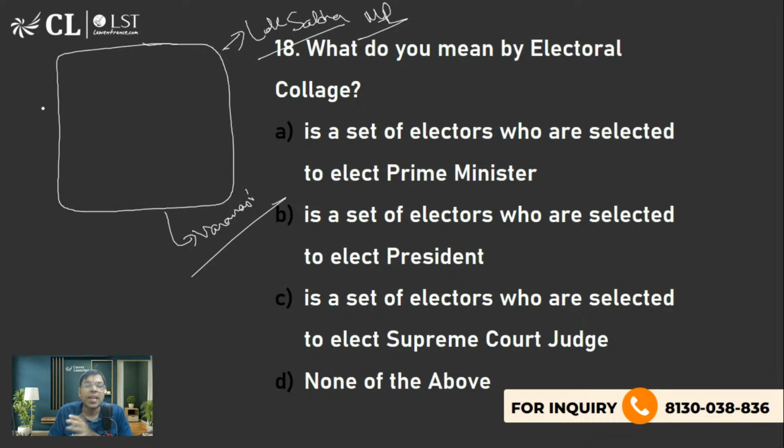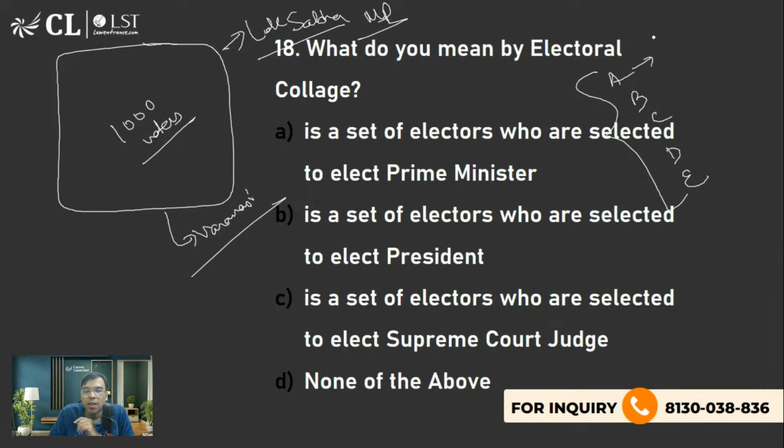So what will happen? Let's say there are 5 candidates: A, B, C, D, E. Let's say I'm just assuming it. I don't know what is the number, but let's assume there are 1,000 voters. A has got, let's say, 300 votes.